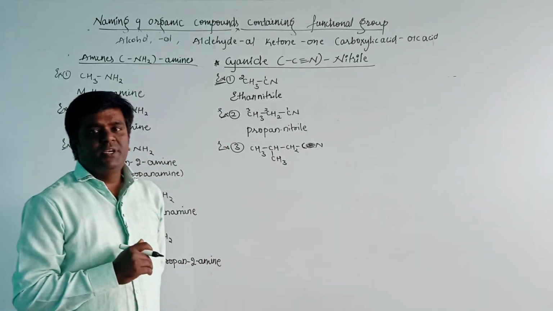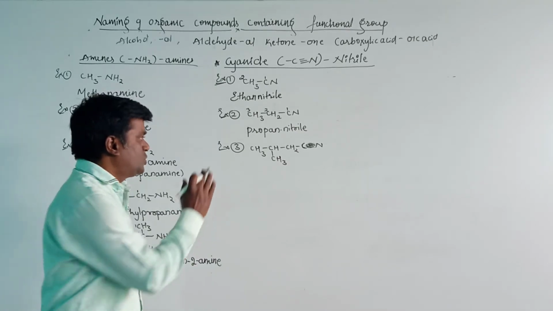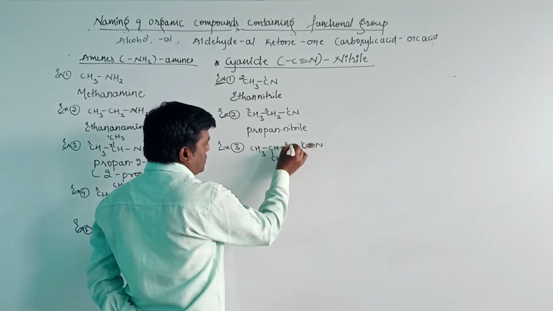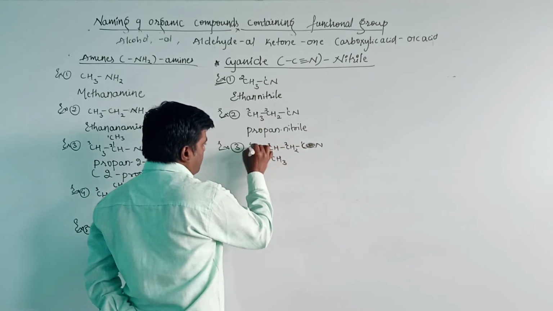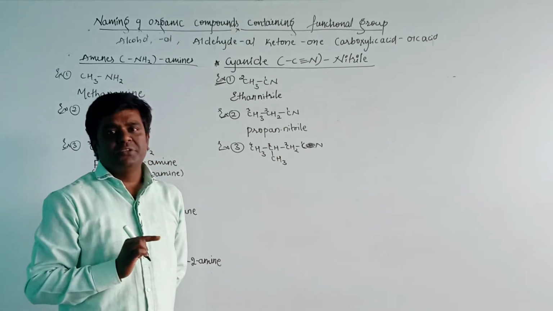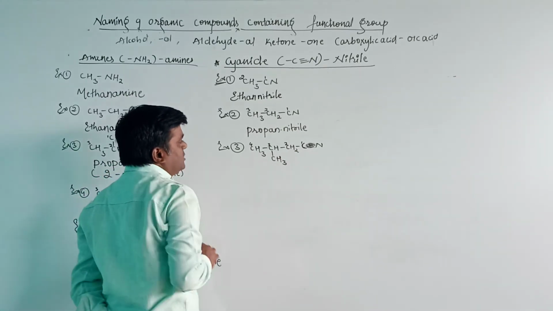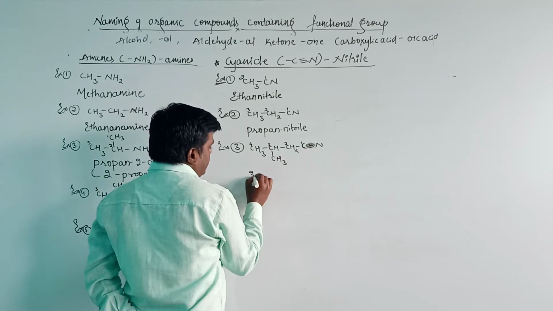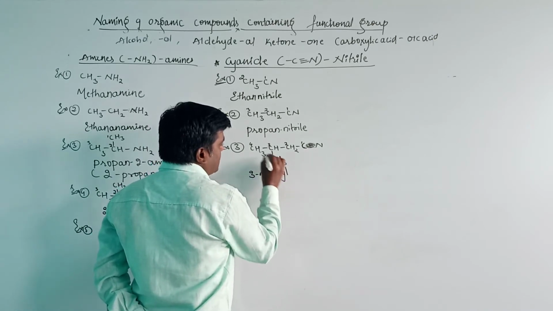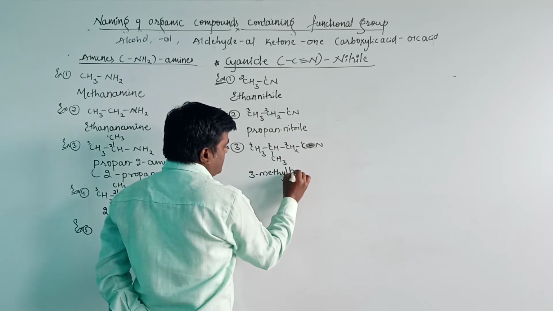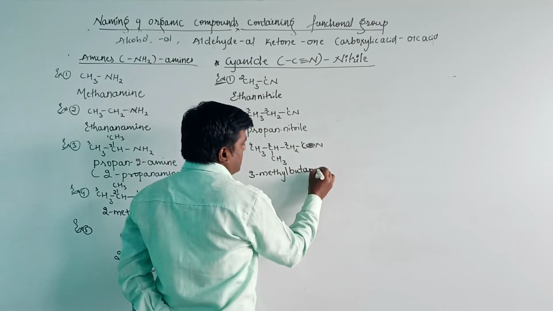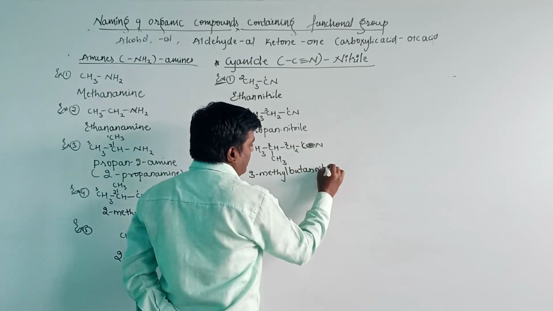The numbering should be done in such a way that the functional group should get the lowest number. So 4 carbon atoms are there. On the third position the substituent group methyl is present. Therefore 3-methyl butane, that is saturated butane, and the functional group is nitrile, so 3-methyl butane nitrile.